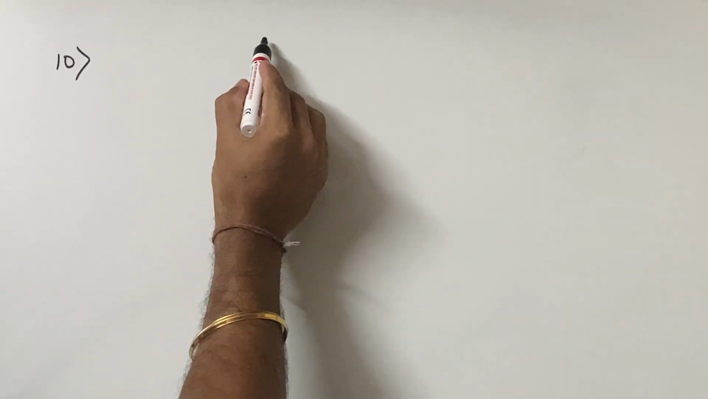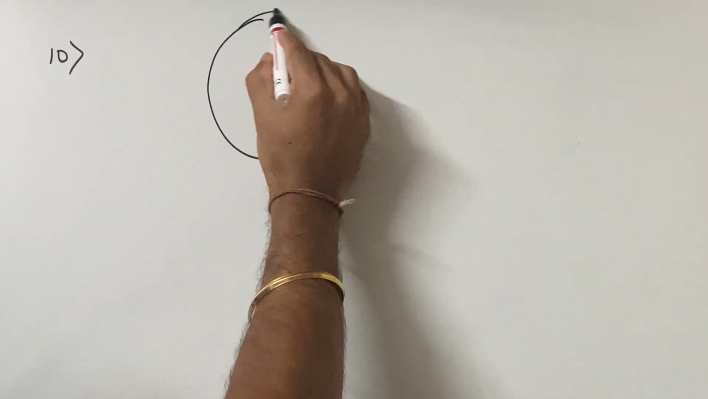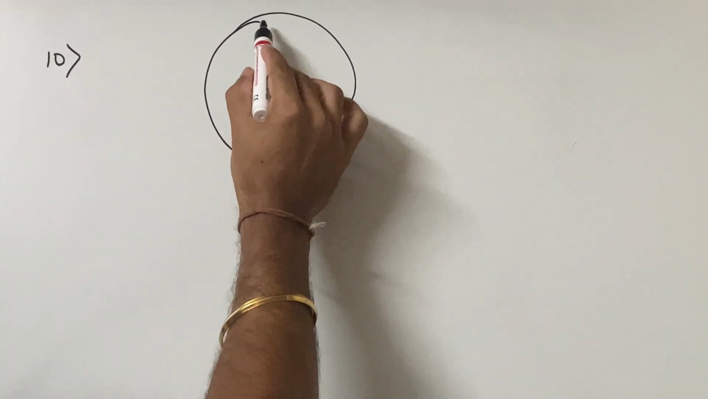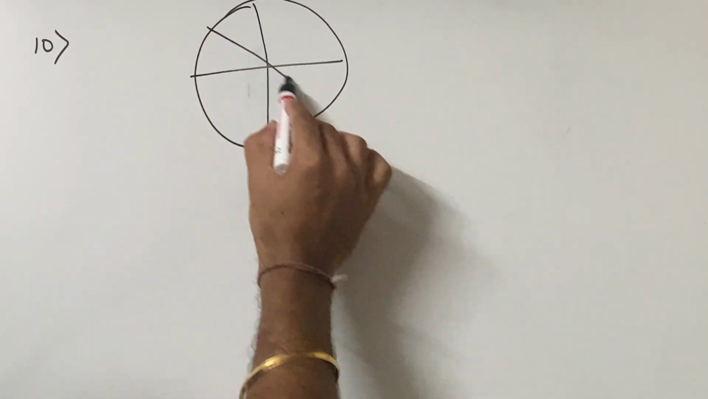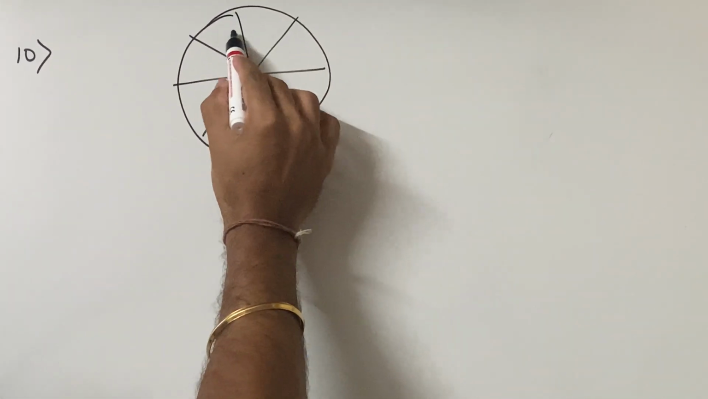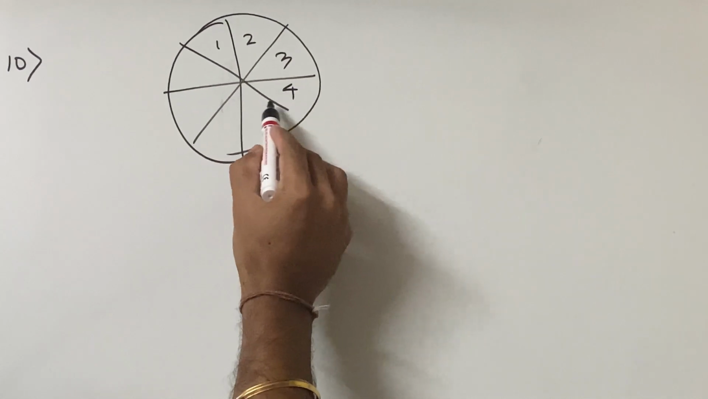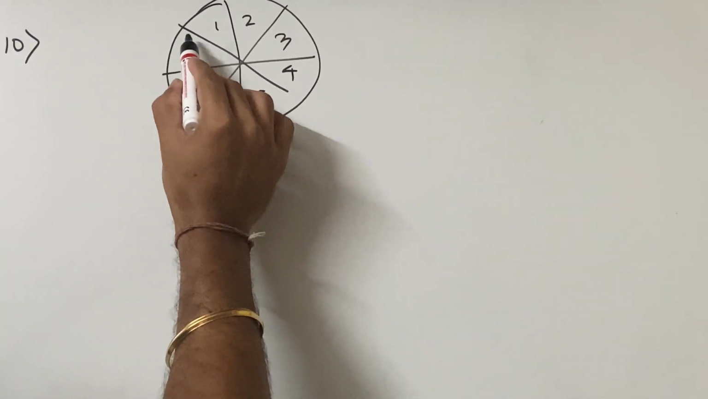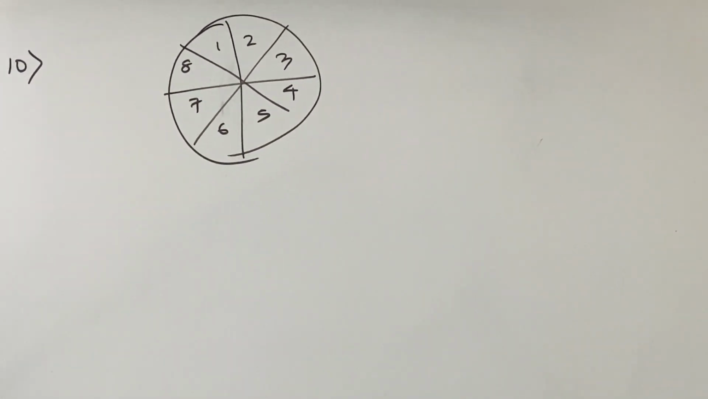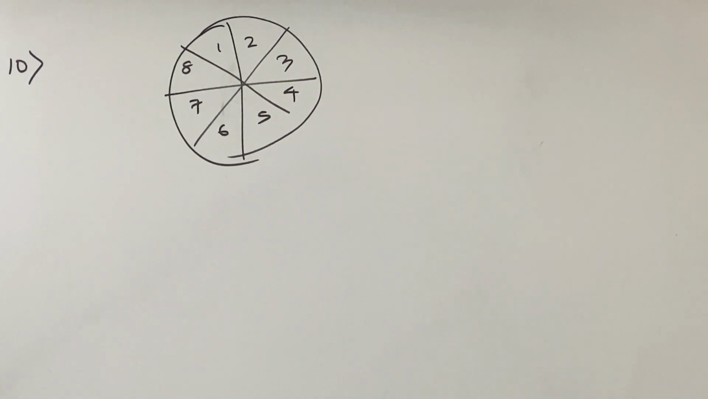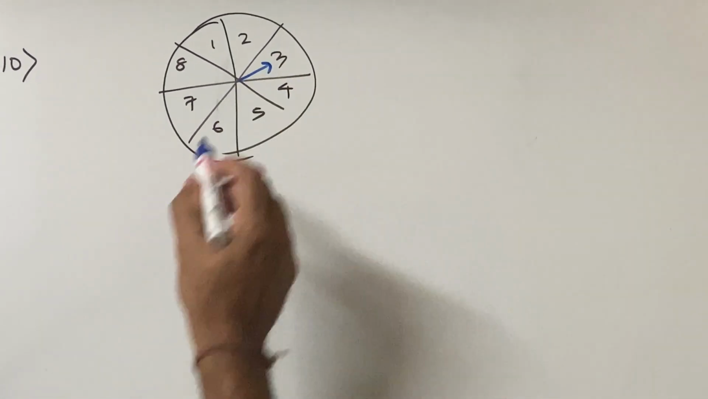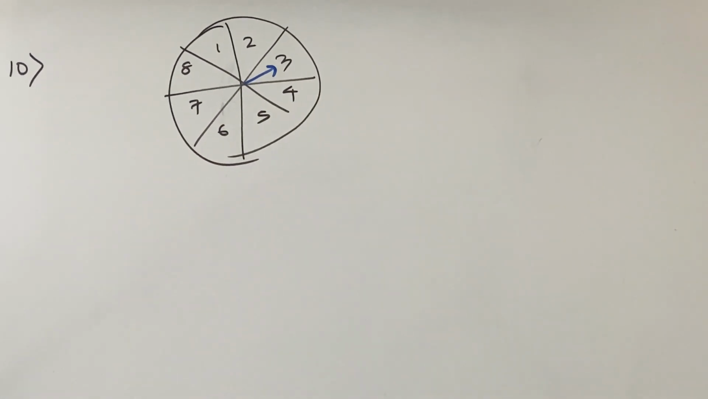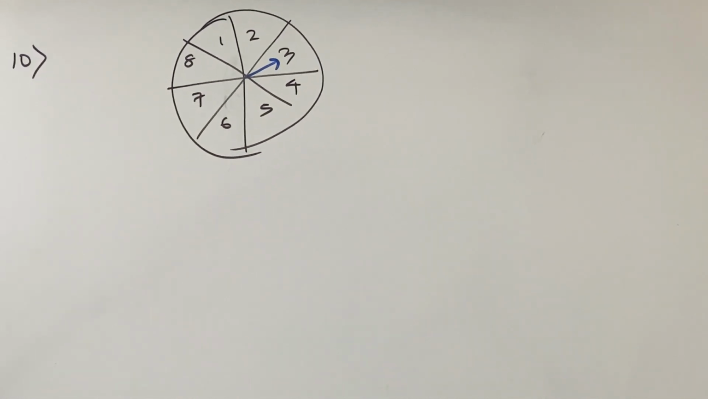Number 10 में ऐसे एक सर्कल बना के रखा है और सर्कल में you get these are the points over here. This is 1 2 3 4 5 6 7 and this is 8 and there's an arrow over there. It's an arrow बना के रखा है. Now the arrow is pointing on 3. So you got an arrow over there. Now it is pointing on 3.